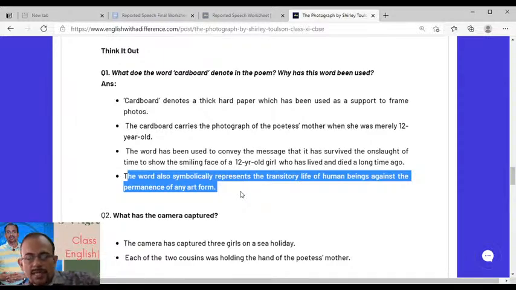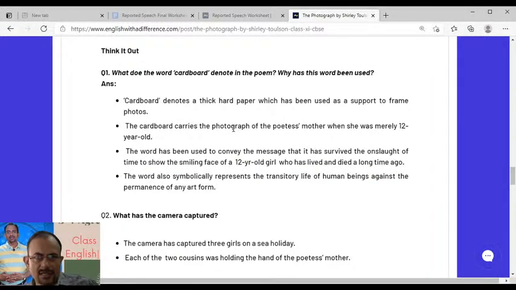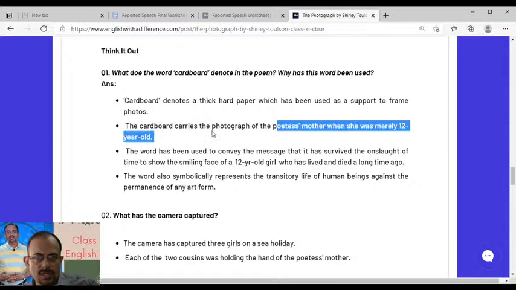Right? So, dear students, please remember these are some of the value points and the core words of every answer. Words and phrases of every answer you need to recall and remember, so that you can make use of them in writing the answers in the exam. For example here, the cardboard carries the photograph of the poetess's mother when she was merely 12 years old. There is important information while writing this answer, right?